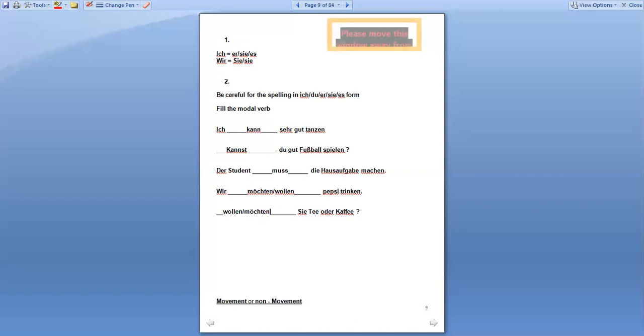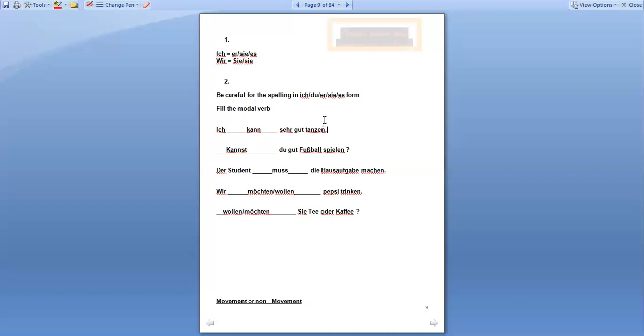One thing you must note down here is that in modal verbs, the main verb goes at the end of the sentence, and it comes in its infinitive form. Like here I have written tanzen. If I translate this sentence word for word in English, I would write: I can very good dance.